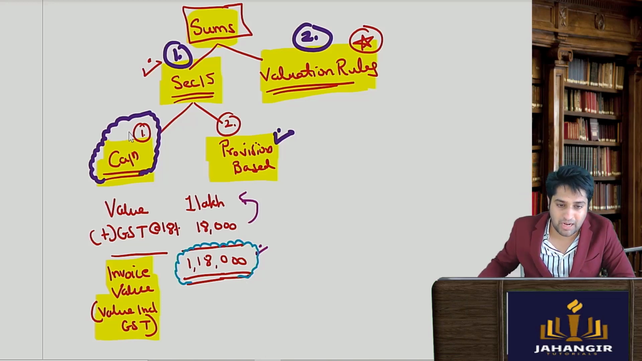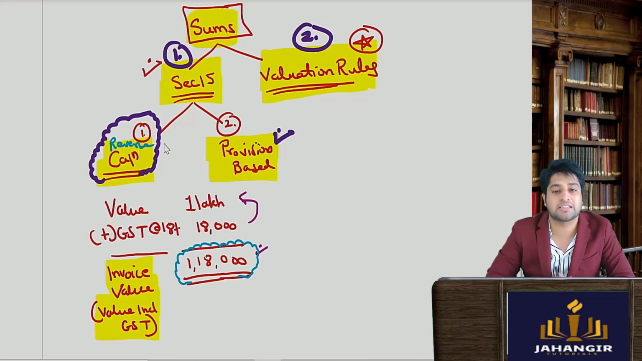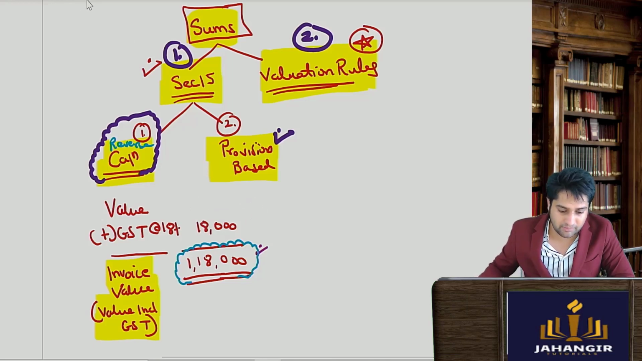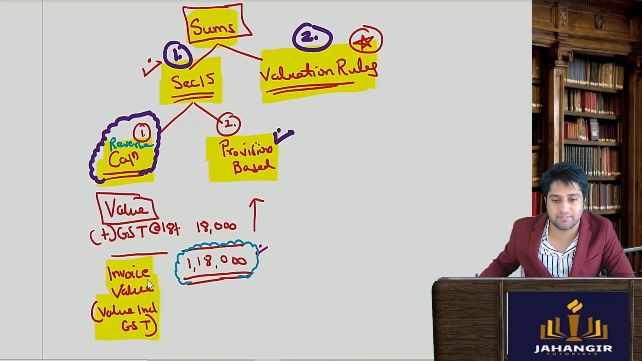You will have to do a reverse calculation here and come to this figure. Okay, 1 lakh rupees. I'll just cancel it right now, and this is how the sum will come. They'll tell us to find out the value of supply. This is the value including GST. Now what would you do?